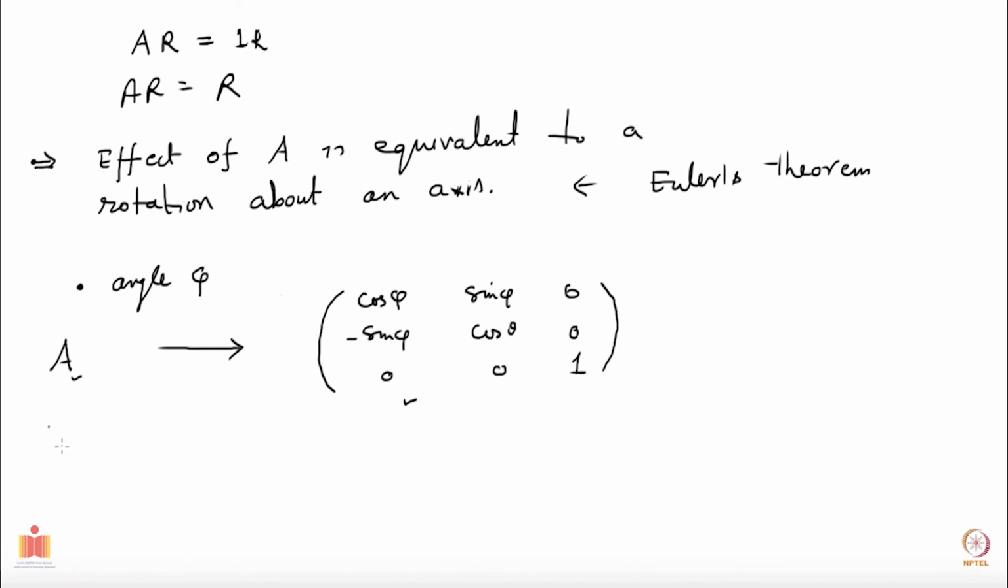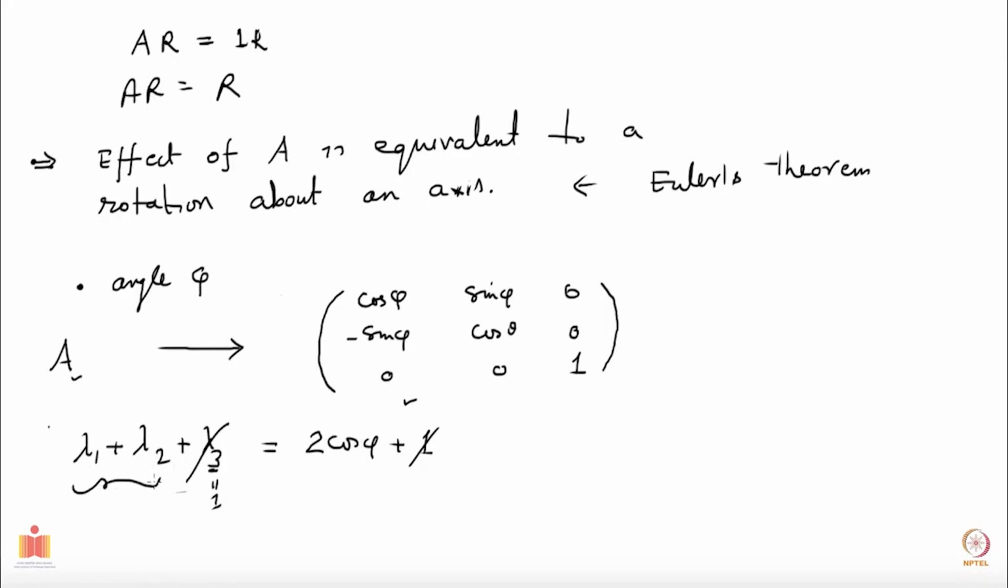So if trace does not change under similarity transformation, then lambda 1 plus lambda 2 plus lambda 3 should be same as cos phi plus cos phi plus 1, which makes it 2 cos phi plus 1. I have added up the diagonal entries here, and these are the diagonal entries of A diagonal. Now your lambda 3 was 1, so this cancels with this. Lambda 1 and lambda 2 were e to the i alpha and e to the minus i alpha, which makes it 2 cos alpha.